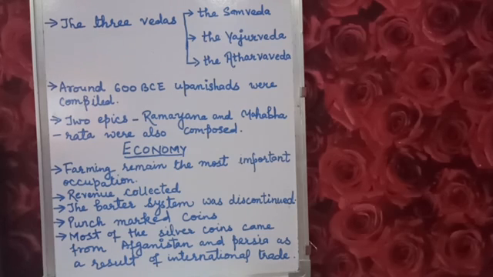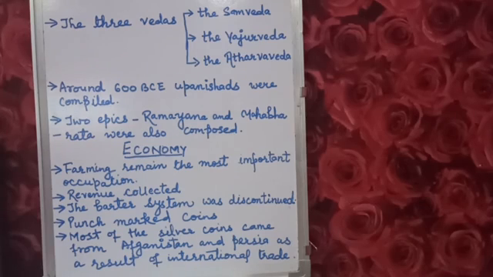Next is that these professions became hereditary with time and constituted subcastes or jatis. So if one is born in the family of an artisan, then for the whole life he has to do the same job, because professions became hereditary at that time.